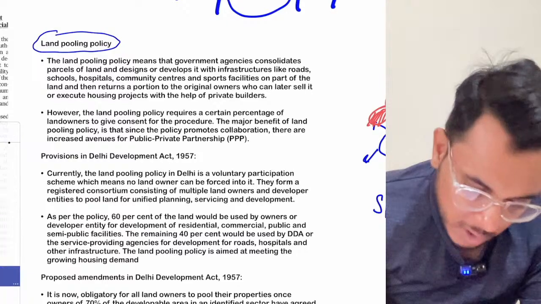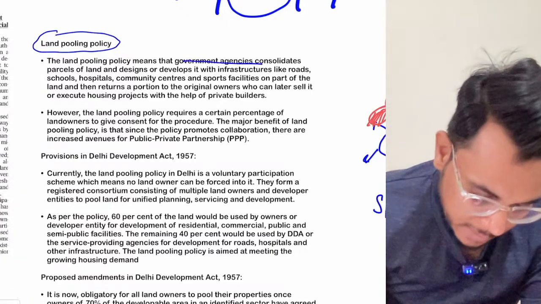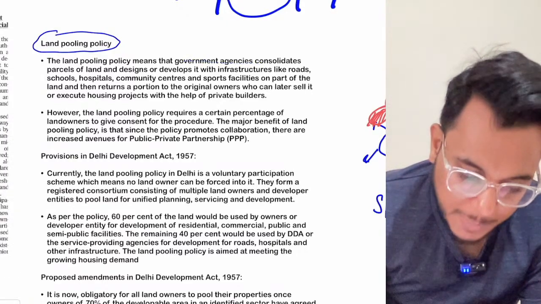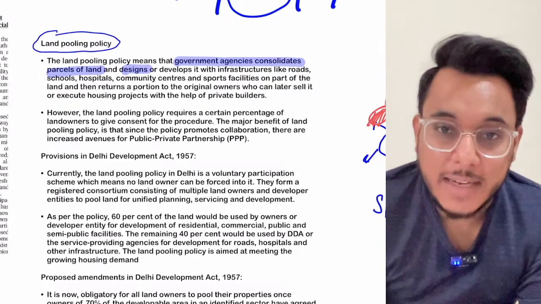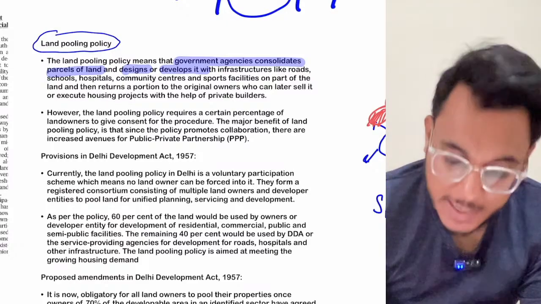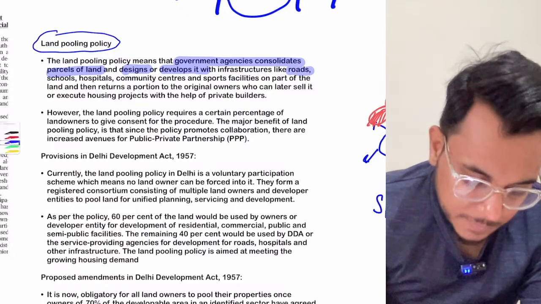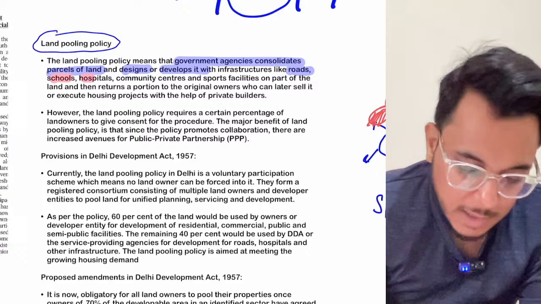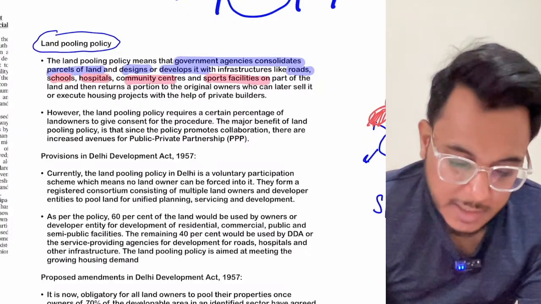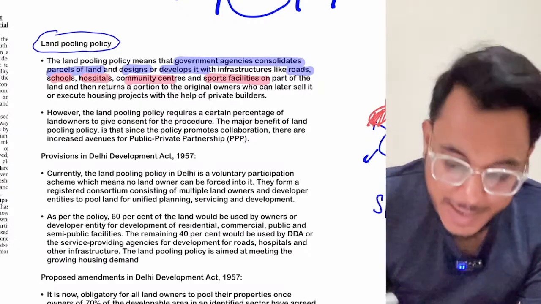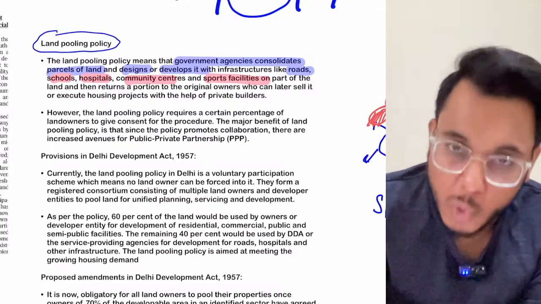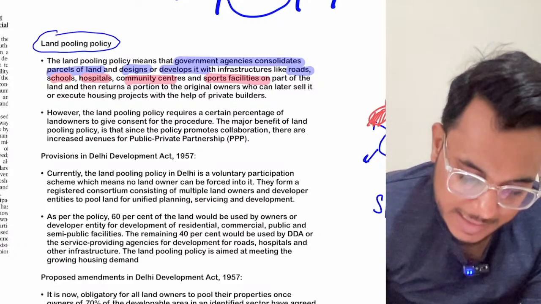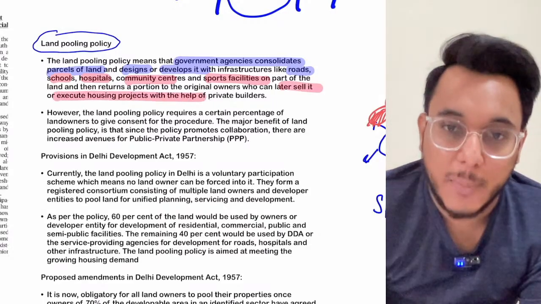In the land pooling policy, what will happen? The government agencies will consolidate the parcels of land. They will design the land and develop the land. Infrastructure such as roads will be developed. Schools, hospitals, community centers, sports facilities, all will be developed, and the remaining land will be returned to the people who had pooled it. Then these people can sell it or execute housing projects on it.